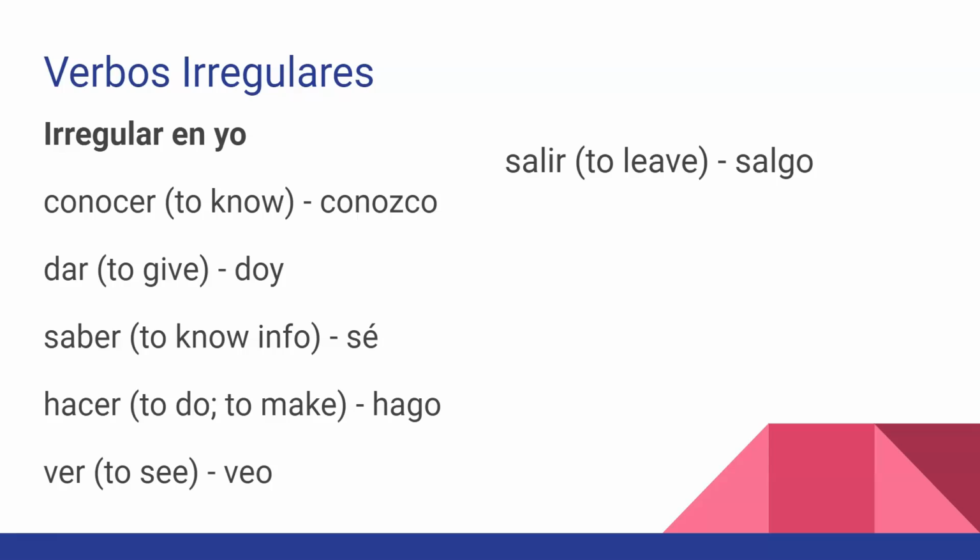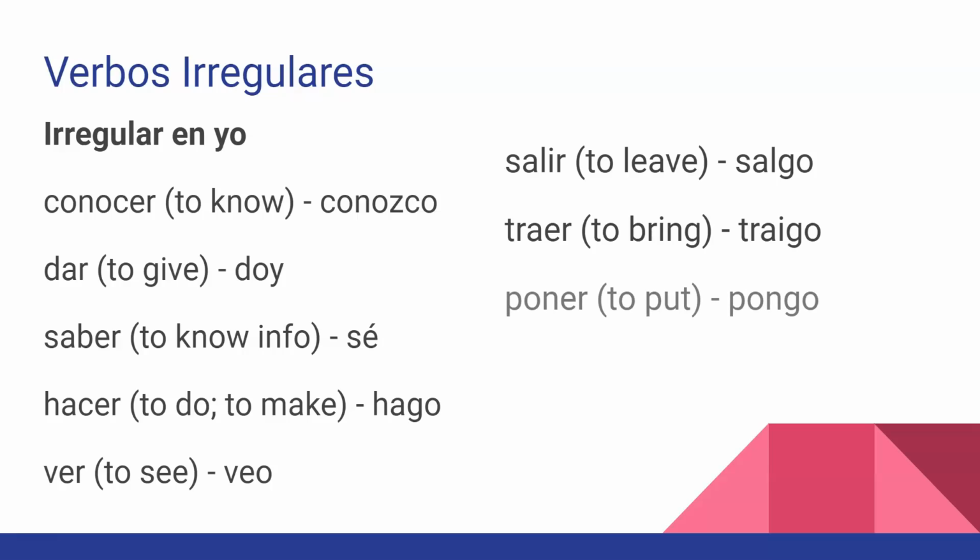Salir, salgo. Traer, don't always know this definition, make sure you write it down. To bring, traigo. Poner, to put, often mixed up with poder, so again, you might want to write this definition. Caer, to fall. And feel free to pause here and write it down. I know I went through kind of quick, but you can pause, rewind as needed.